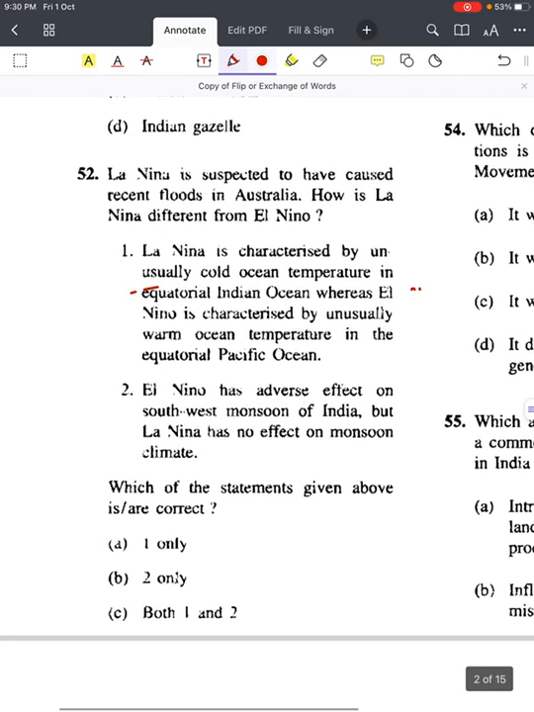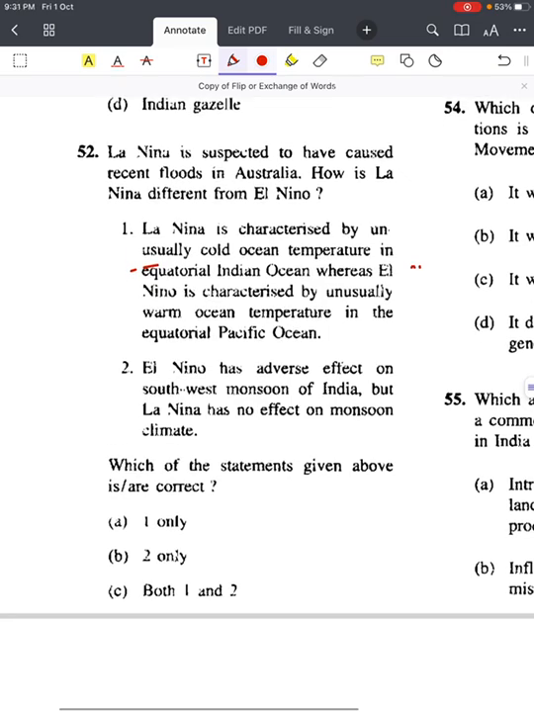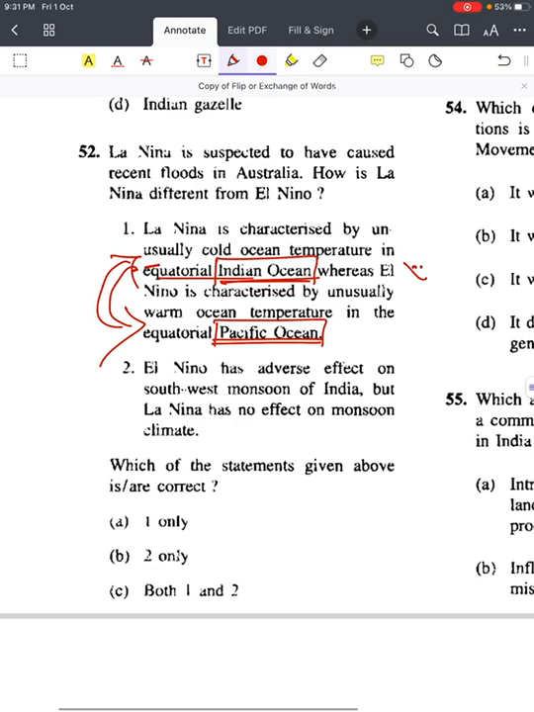A 2011 question from geography. La Nina is suspected to have caused recent floods in Australia. How is La Nina different from El Nino? La Nina is characterized by unusually cold ocean temperature in the equatorial Indian Ocean, whereas El Nino is characterized by unusually warm ocean temperature in the equatorial Pacific Ocean. So what UPSC did here is just interchange words. It would have been correct if it had been the Pacific Ocean in both places. That's why this answer is wrong.